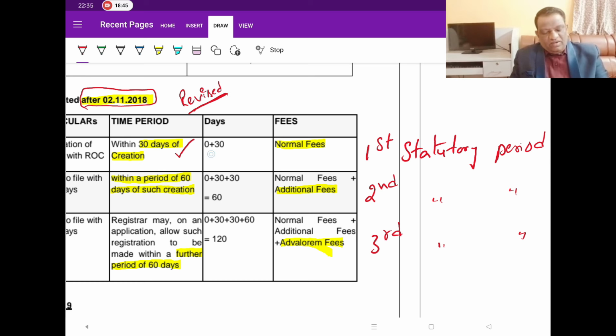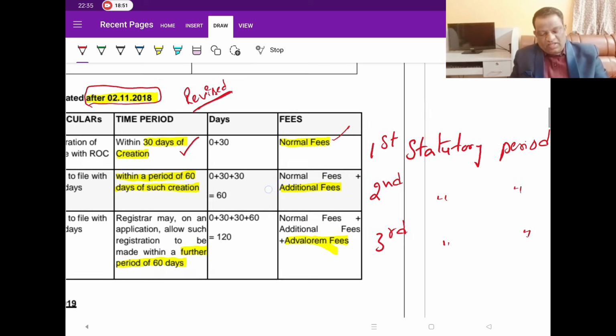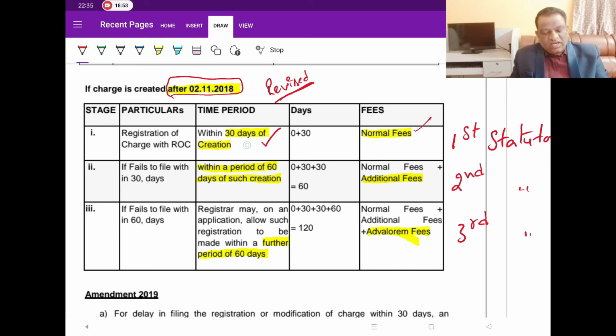Whenever you file these documents, you have to pay the normal fee. Then, in case for any reason the charge is not registered within these 30 days, and the required forms are not filed for whatever may be the reason for the delay, what happens? Then for the second statutory period, the Act says within a period of 60 days. But is it the next 60 days? No, it is not the next 60 days.